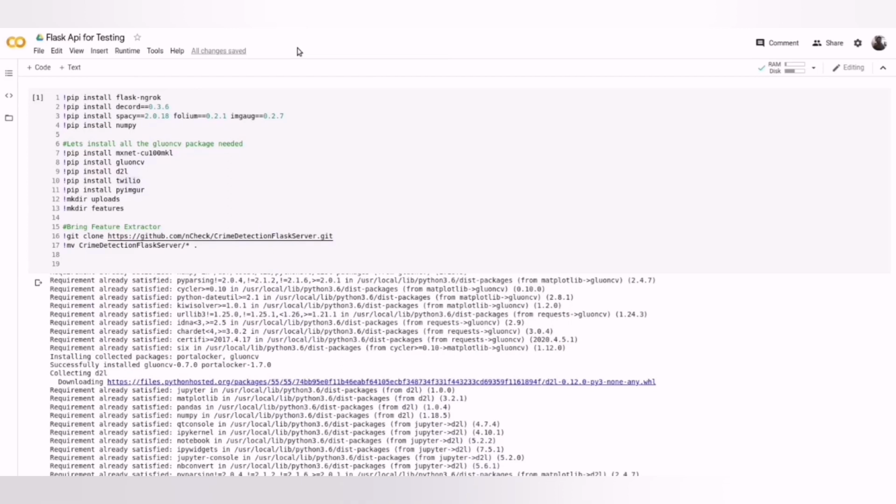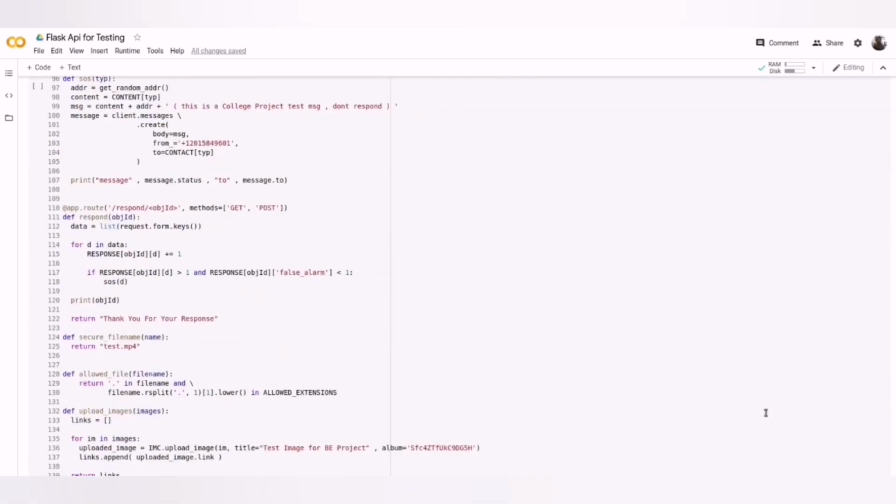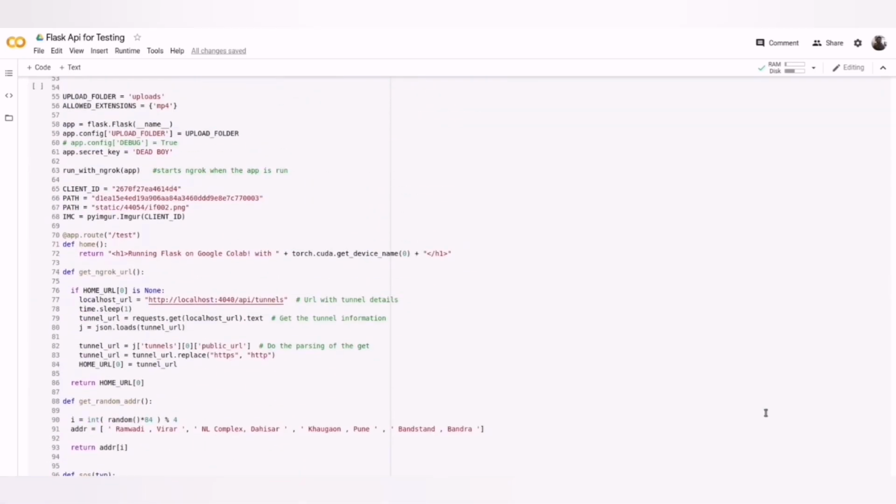So let's start with the setup of the project. The setup of the project is very simple. Full ready-to-deploy code is available on our Google Colab. This Python notebook can be easily deployed on any server. For demo purposes, we are using the GPU instance provided by Google Colab to host our server. To get the deployed URL, we are using the ngrok reverse proxy tunnel. Since GCP and AWS instances cost a lot, it was not feasible. Hence, we found this temporary solution.